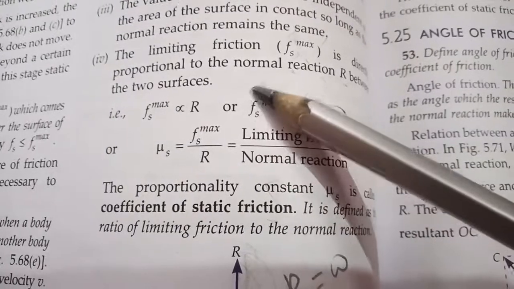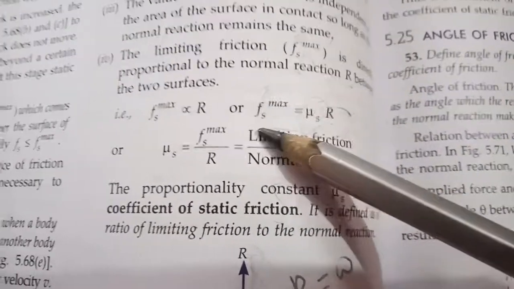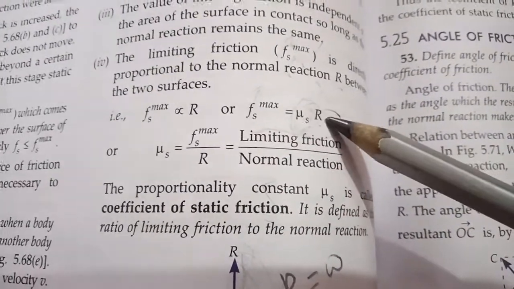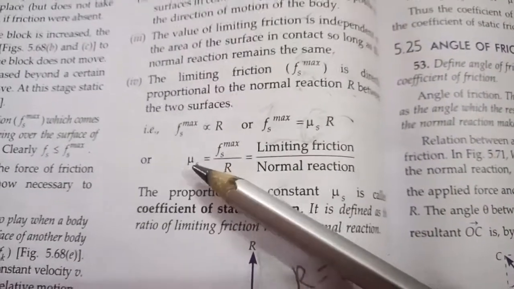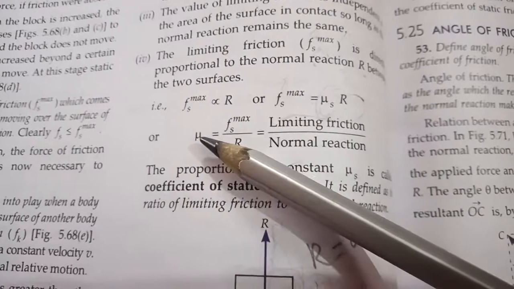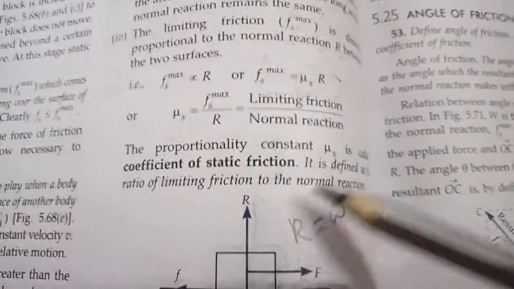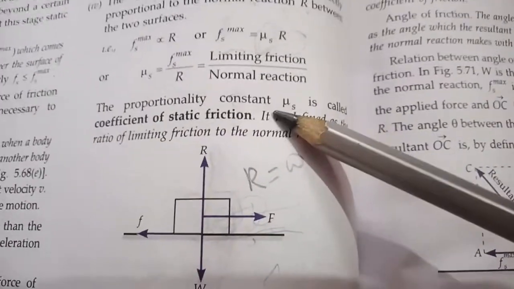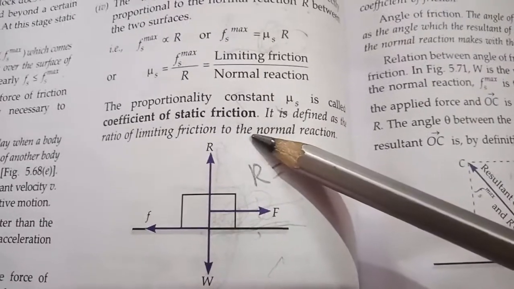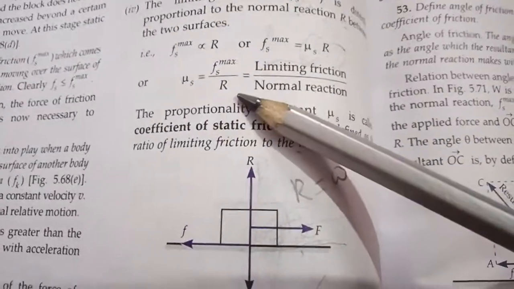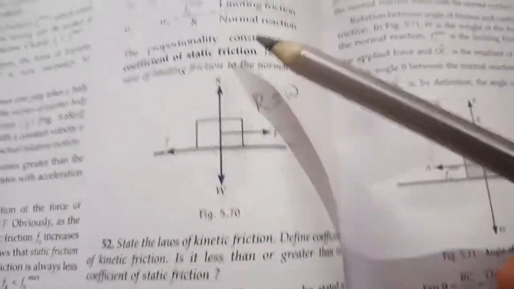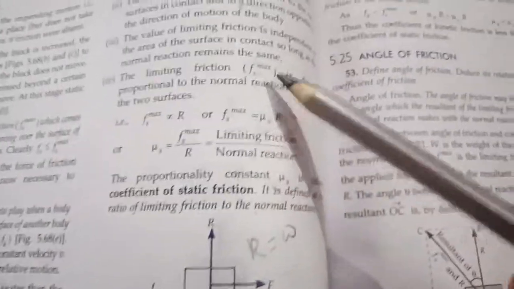So what is the formula of the limiting friction? Fs max is equal to mu s R, and mu s is equal to Fs max upon R. So this is the formula of the limiting friction, and this proportionality constant is known as the coefficient of static friction, and it is defined as the ratio of the limiting friction to the normal reaction. So this is about the laws of limiting friction.